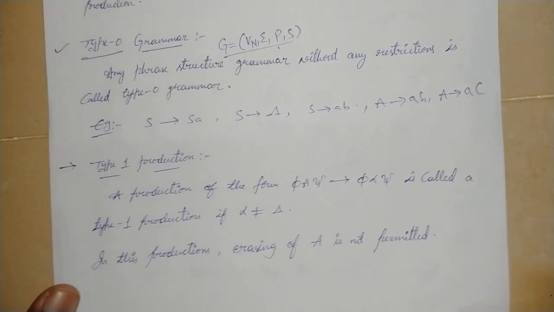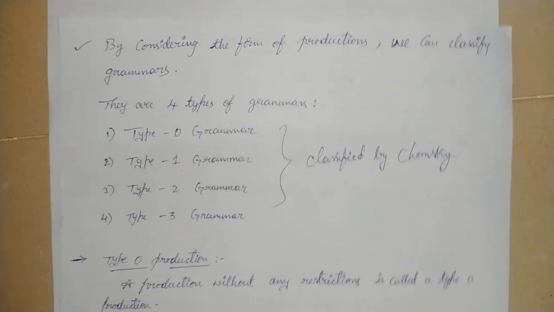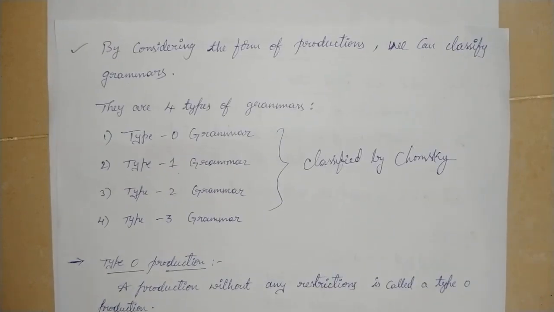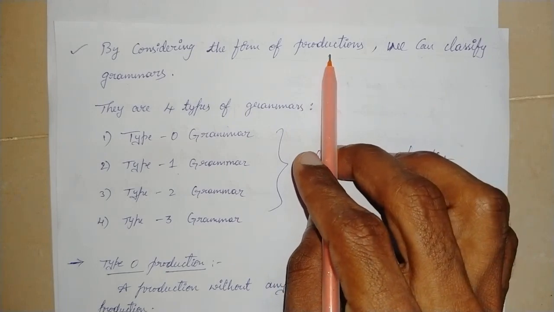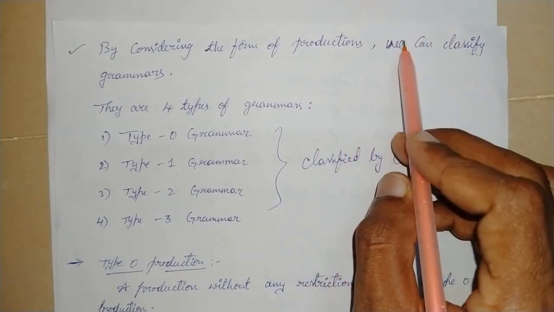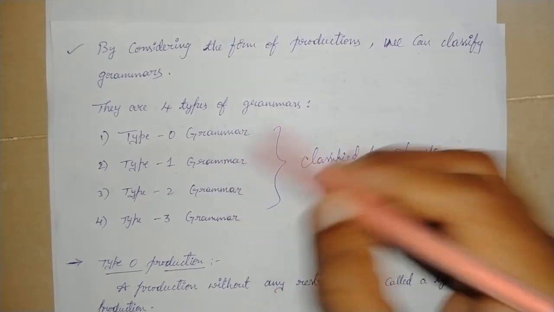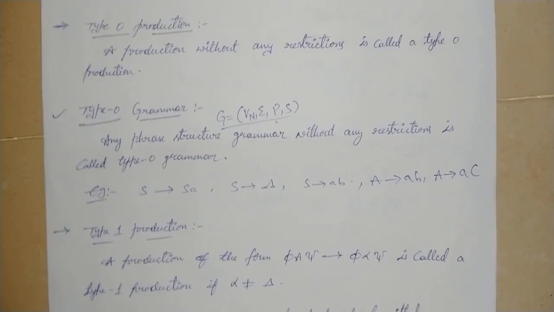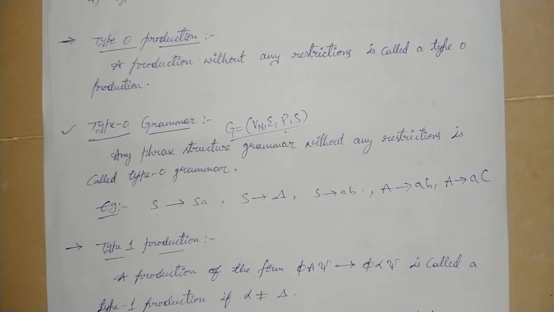Whatever production rule, it belongs to the type 0 grammar. Basically, based on the production rules, Chomsky classified these types of grammars. Initially there is type 0 grammar. The second one is type 1 grammar.